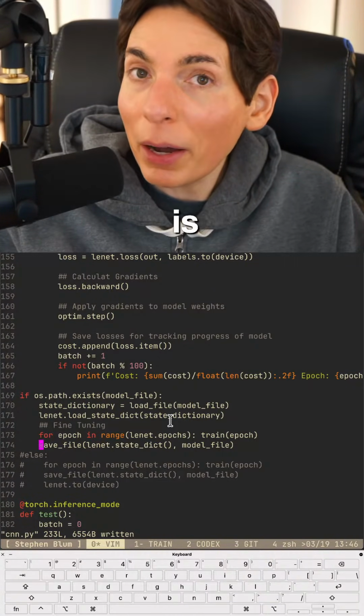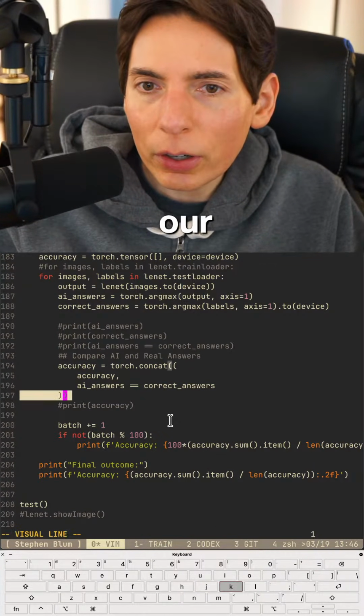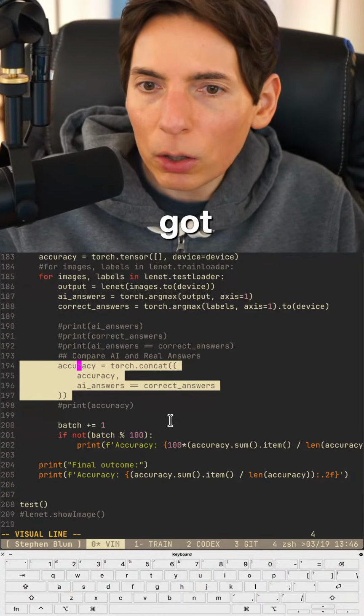There is a built-in PyTorch F1 score. There is. And we've got all of our data here under accuracy. So we've got all of our accuracy data here.